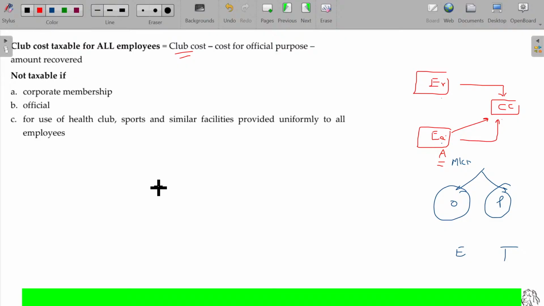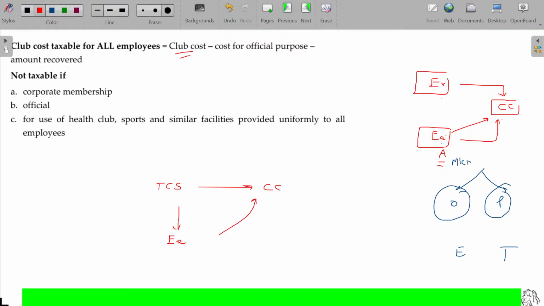But in the case of corporate membership, TCS company becomes a member of the country club by making a payment. Who is the member here? TCS is the member. The company is the member. And any employees of TCS can now enjoy the facilities of the country club. They directly go to the club stating that I am an employee of TCS, and by showing the ID, they can enjoy.